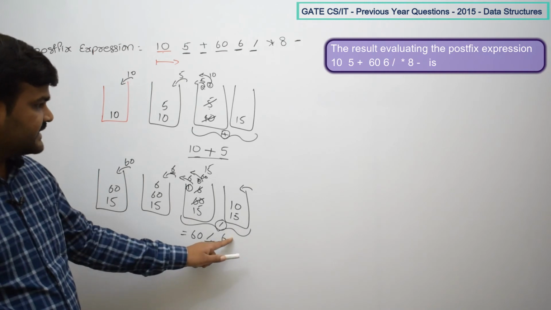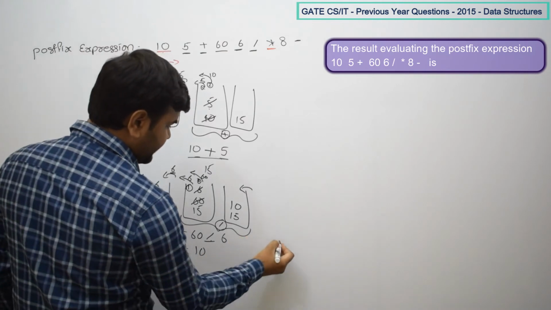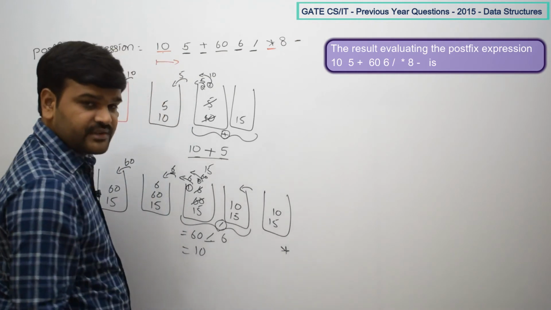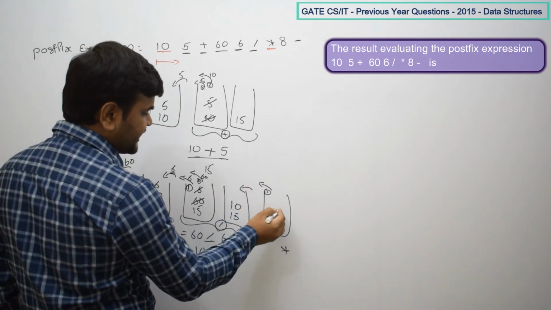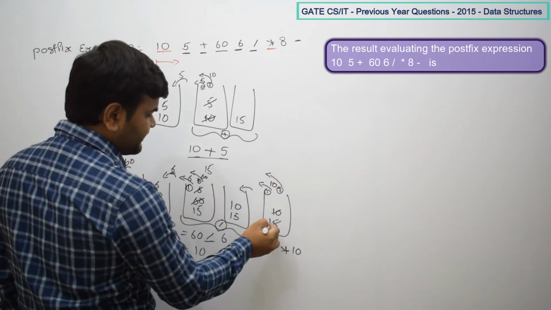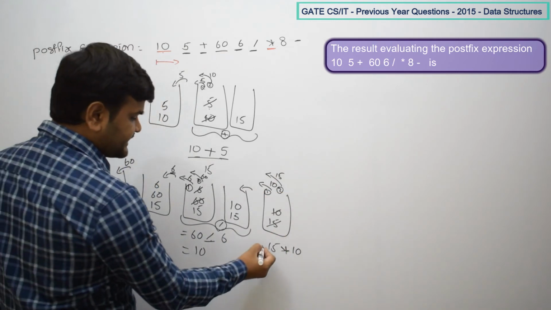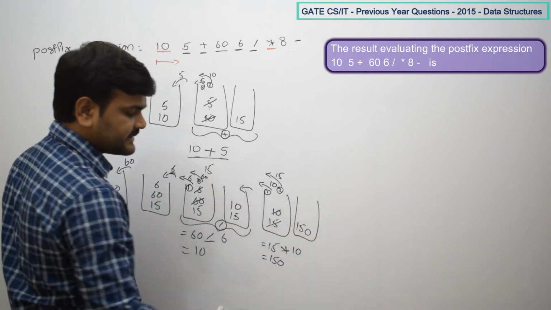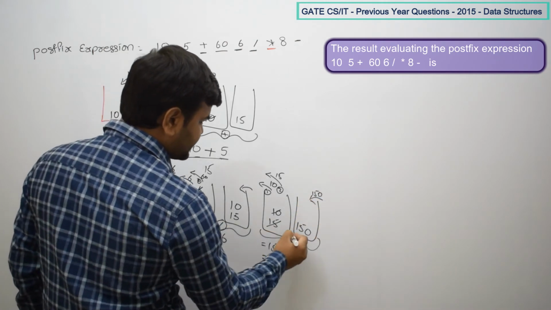Okay. Then what is the next element? Next element is star. So that means next we are going to evaluate star. By that time this is the status. So star we have to evaluate. So again you have to pop the top two elements. In the first pop we are going to get 10, that will become the right operand. Then in the next pop we are going to get 15, that will become the first operand. So what is the result? 15 into 10, 150. You have to push it back into the stack. So now 150 is pushed. So this is the status after star is evaluated.